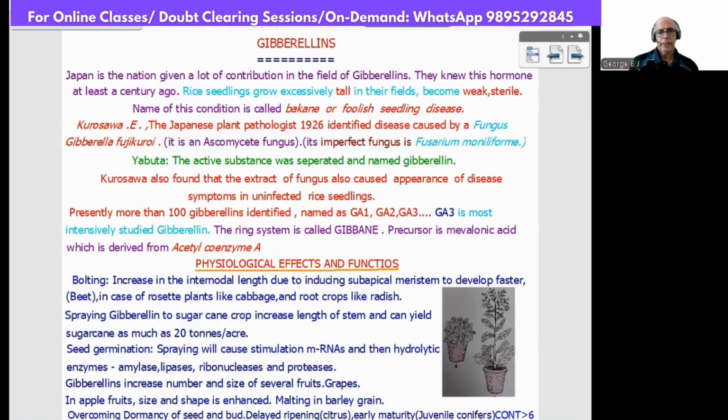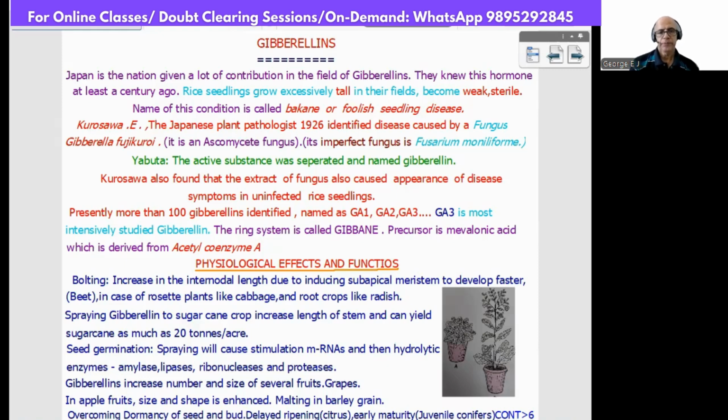Kurosawa, the Japanese plant pathologist, in 1926 itself identified that the disease is caused by a fungus, namely Gibberella fujikuroi. It is an ascomycetes fungus. It is a perfect fungus. It has an imperfect partner, an imperfect fungus, which is Fusarium moniliforme. Wilt disease, Fusarium, is connected with the biological classification also. So the perfect stage is Gibberella fujikuroi, and the imperfect is Fusarium.